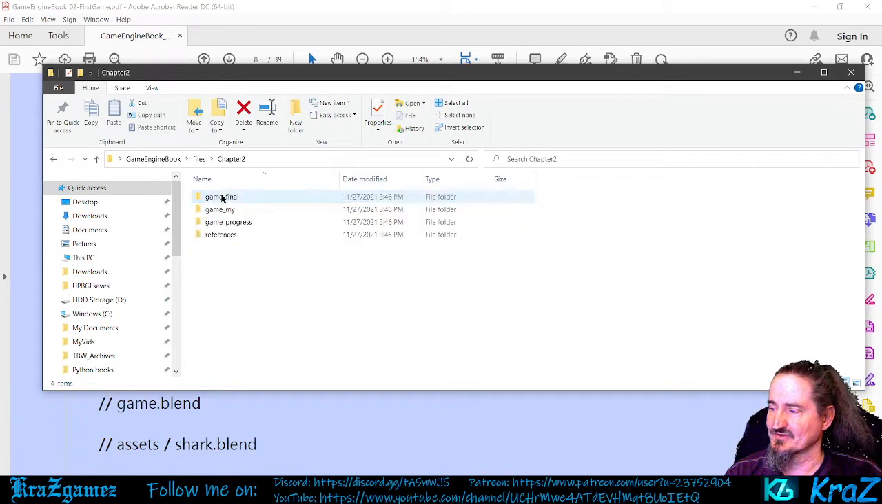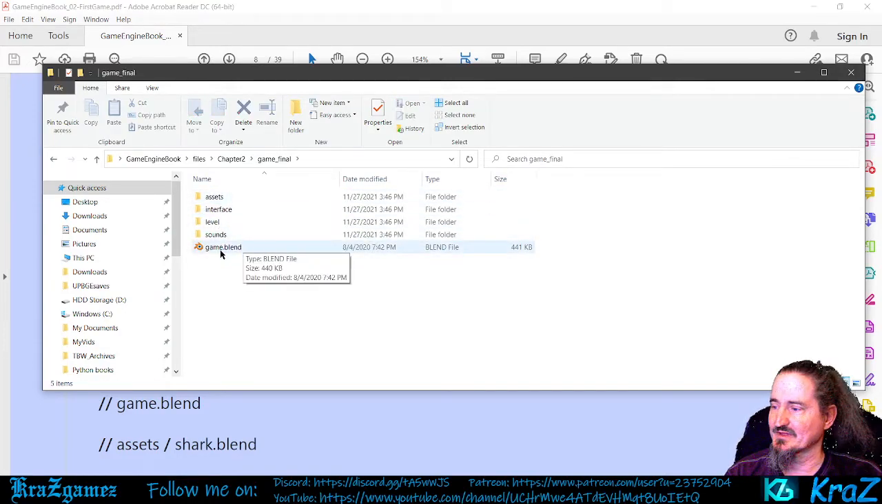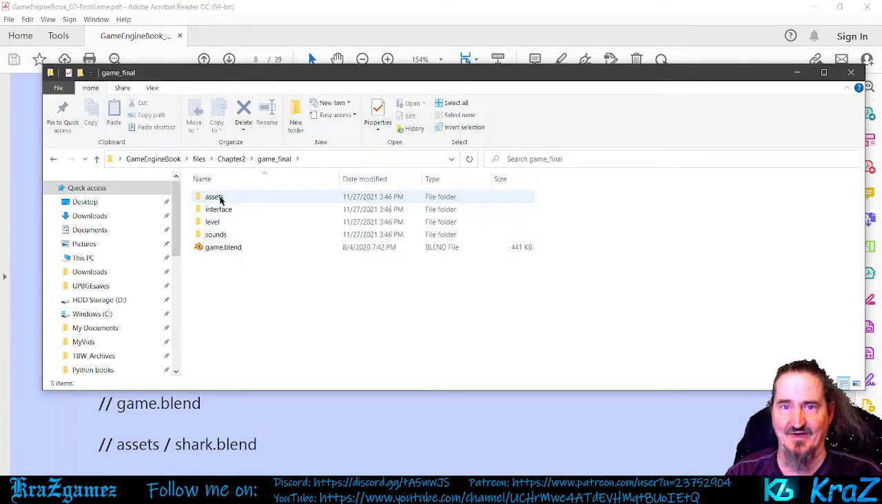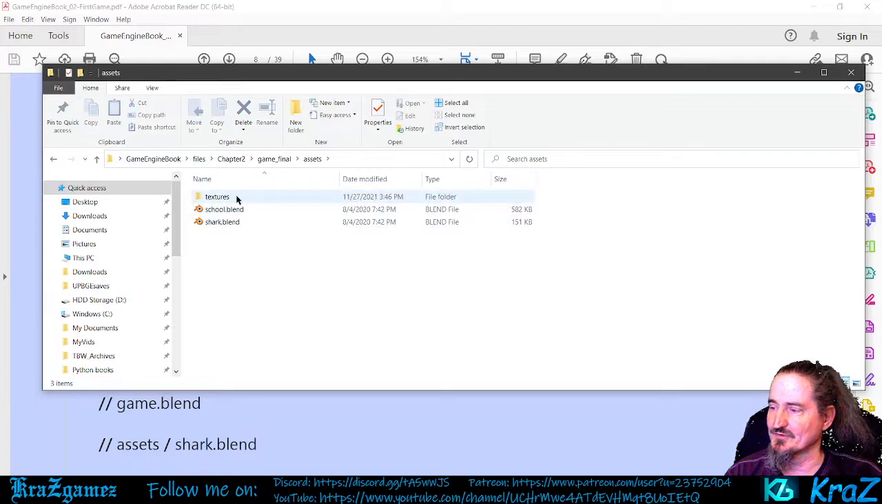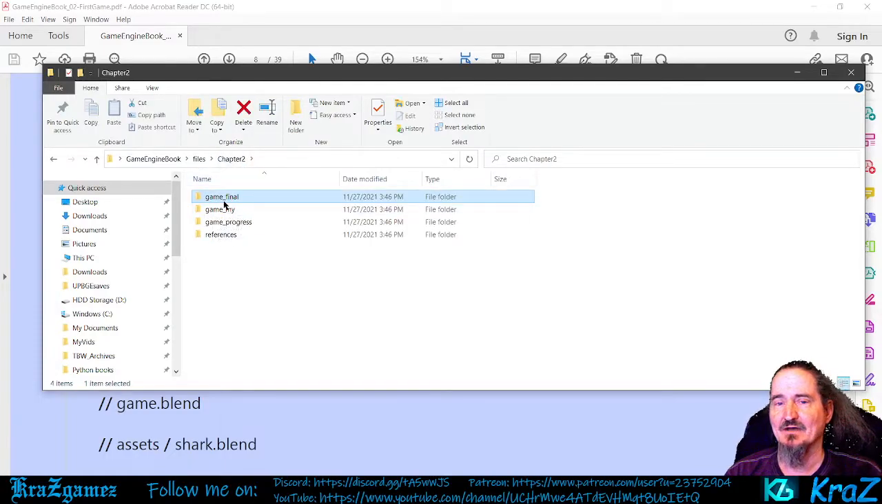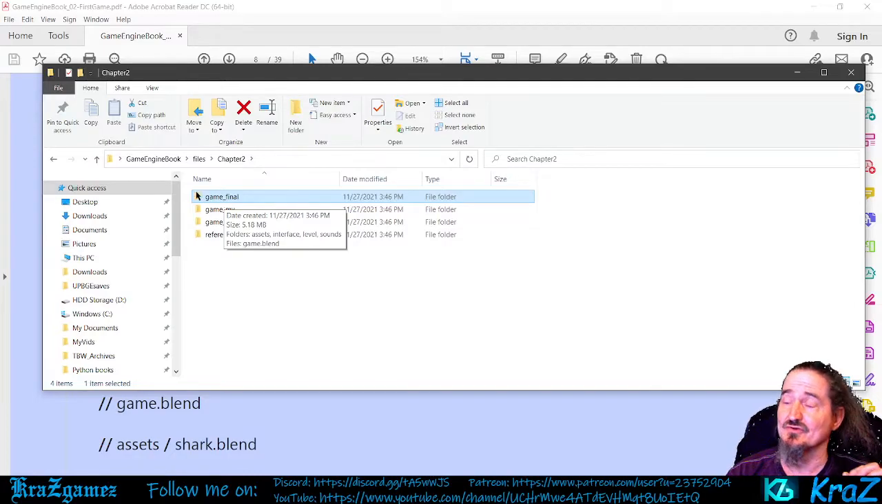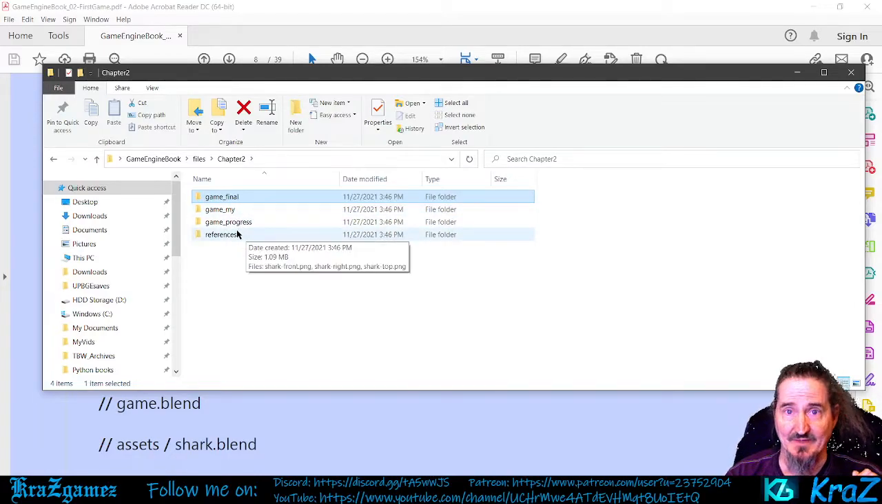Okay, so when you click on chapter 2, here goes the game final. So this is what the game is when you get done with it. The game blend right here. It's got the sounds, it's got the level, it's got the interface, it's got the assets. In the assets folder, you've got all the stuff for it. You've got the shark and you've got the school and textures. So if you've been to the GitHub and you got the book and you followed it down to files, you should be able to get these files right here without a problem.